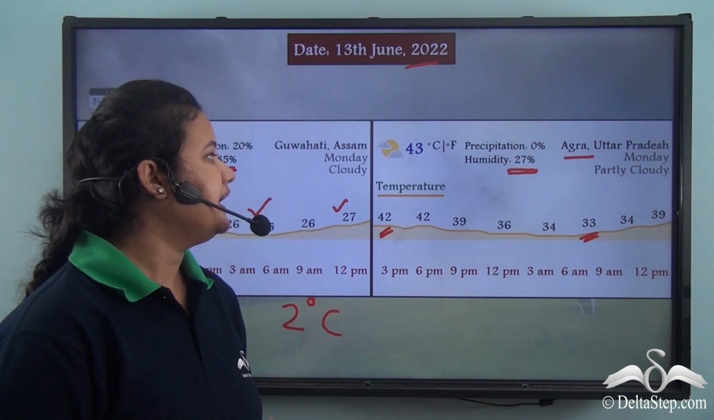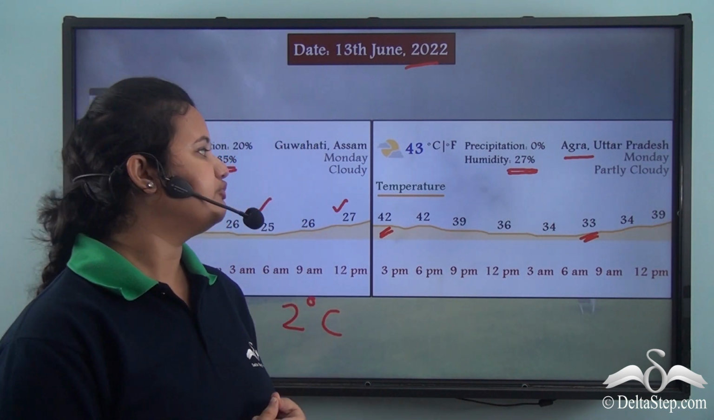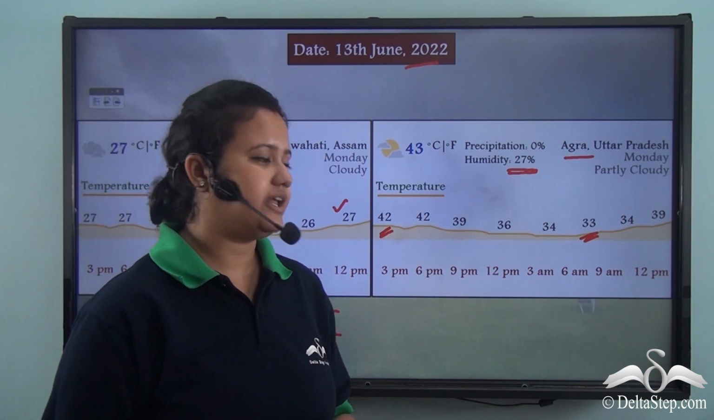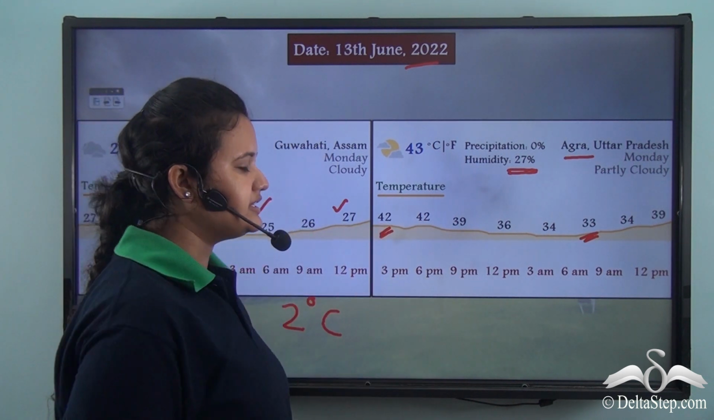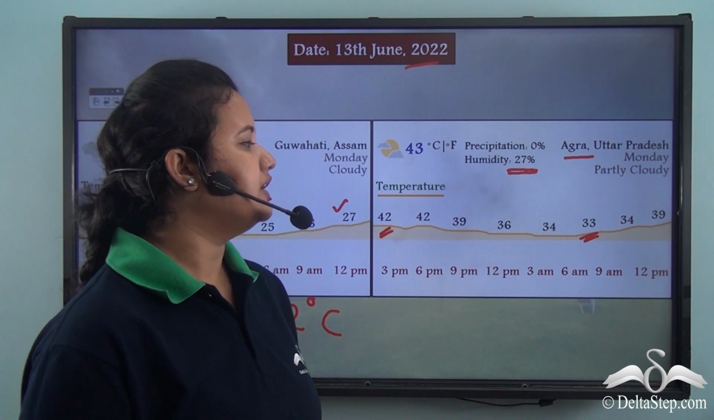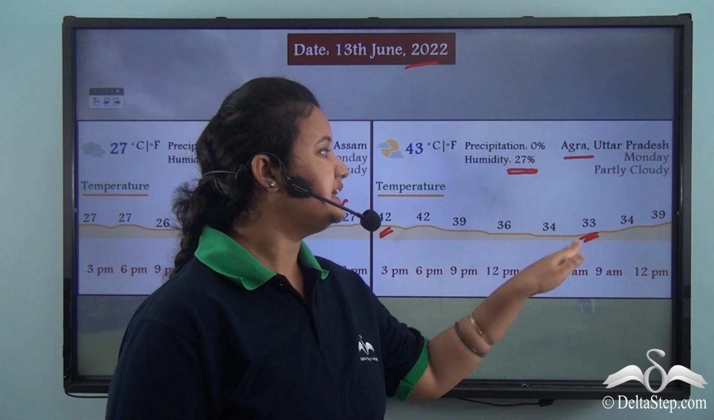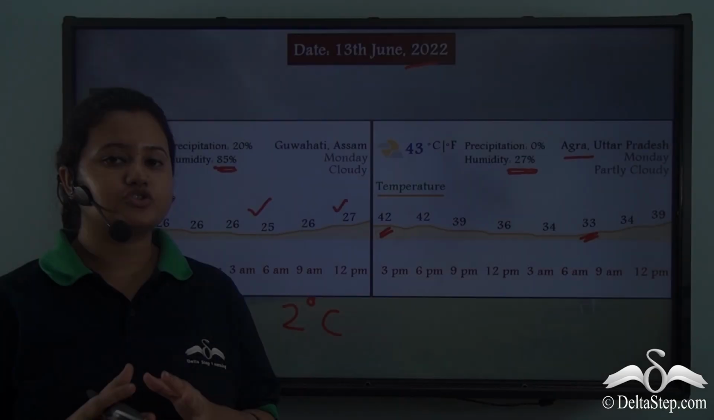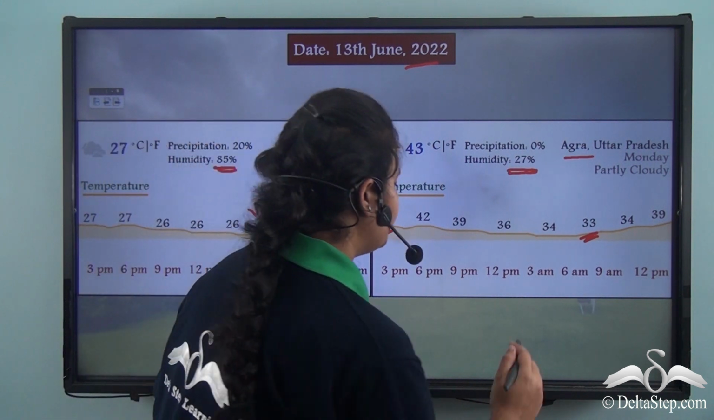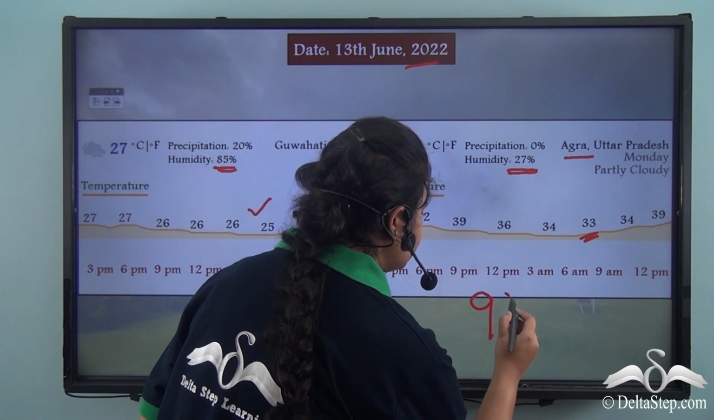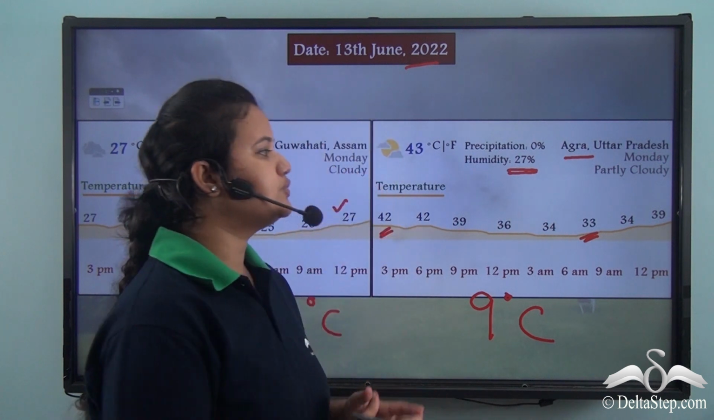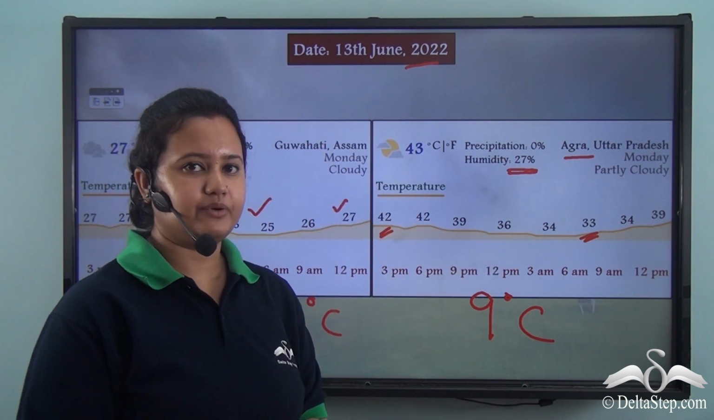On the other hand, the highest temperature of Agra for the same day was 42 degrees Celsius and the lowest temperature was 33 degrees Celsius. So there was a difference of almost 9 degrees Celsius between the highest and the lowest temperature.